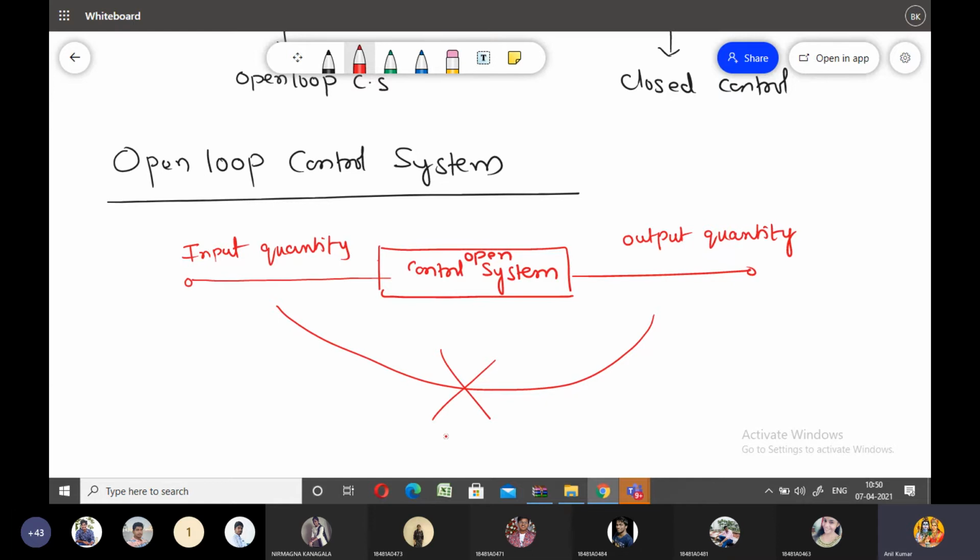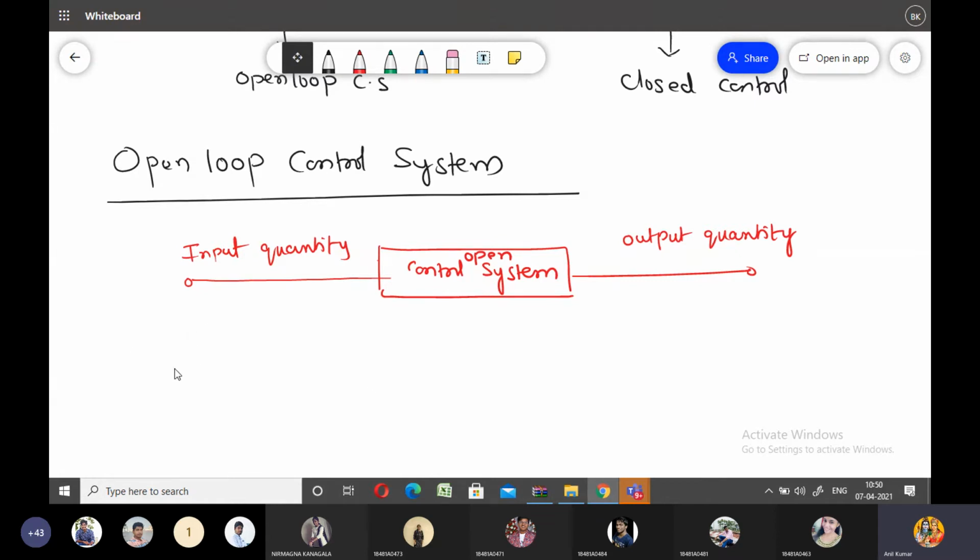Because of the absence of the feedback between output and input, this control system is called an open loop control system. So this is the first definition.